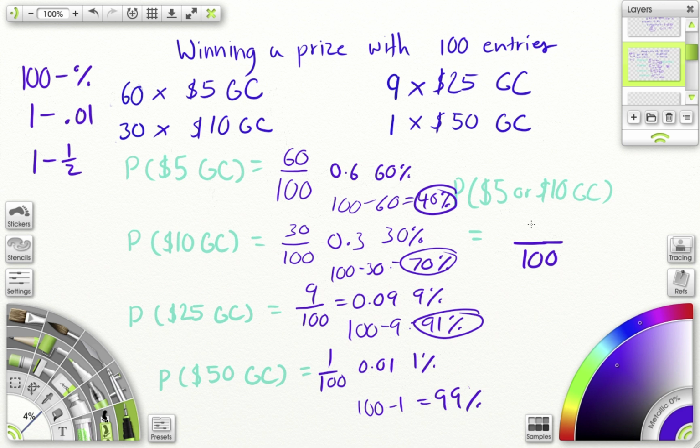So 60 plus 30 gives me 90. That means there are 90 $5 or $10 gift cards available. Again, I just do my decimal, 0.9, and then my percent is 90%. What are the odds of not getting that? 100 minus 90 is 10%.